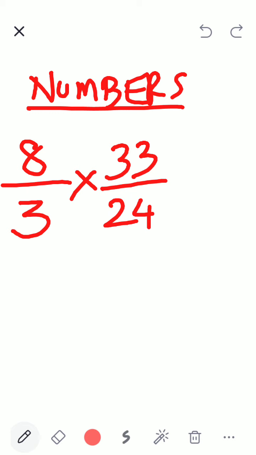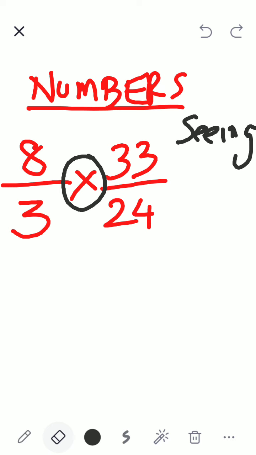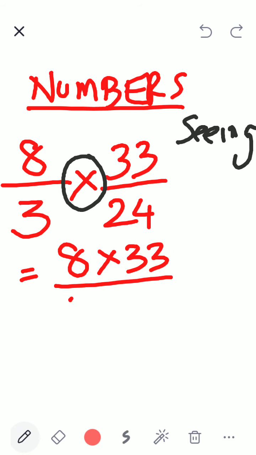Now you all see, children, what do I do? What can I do? This is a fraction. This is a fraction. And the sign is multiplication. What am I doing? I am seeing. I did the seeing part. Now I'm sending a signal to my brain, telling, oh, what should I do? Oh, it is multiplication. So I can combine the numerators. I can combine the denominators. Very good. So my brain has analyzed, and now I'm doing equal to. So numerators get combined, 8 into 33 divided by 3 into 24.